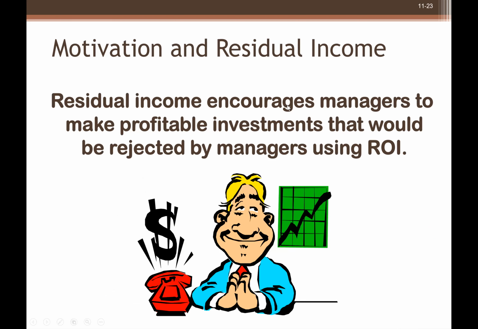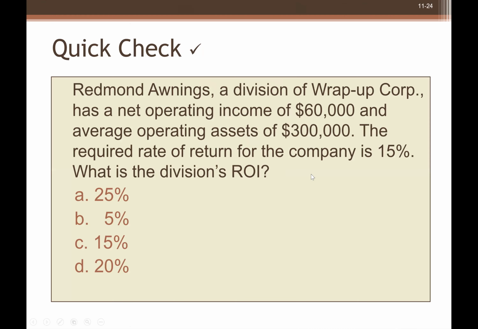So, motivation and residual income. Residual income encourages managers to make profitable investments that would be rejected by managers using ROI. So if you see the previous example, in which they rejected the idea of increasing the return by 15%. So let's talk about this.